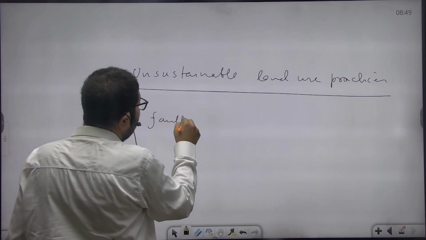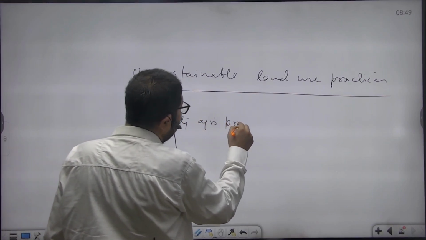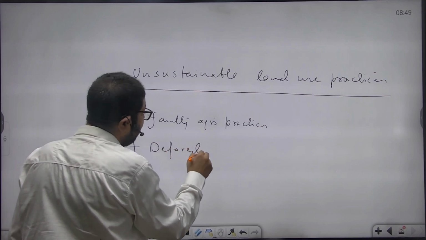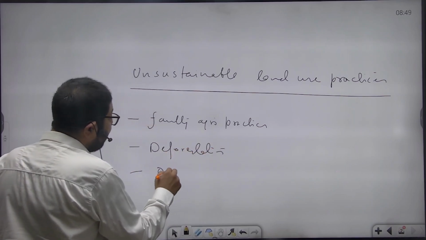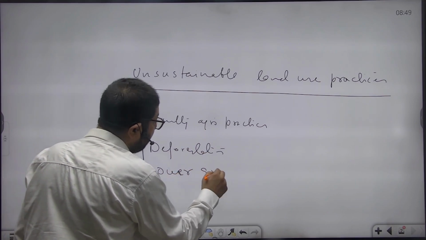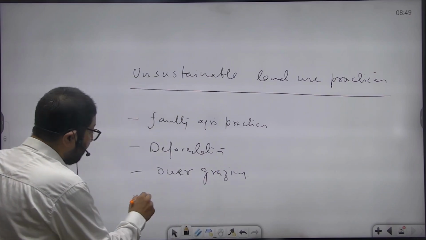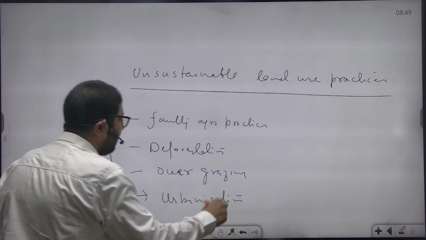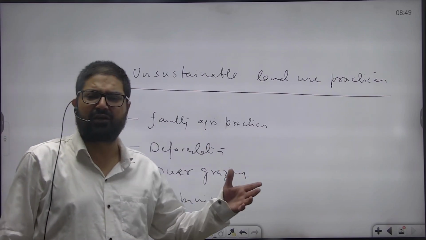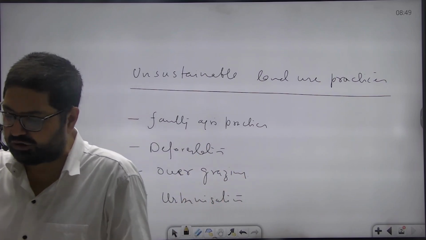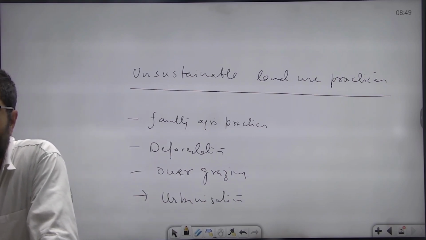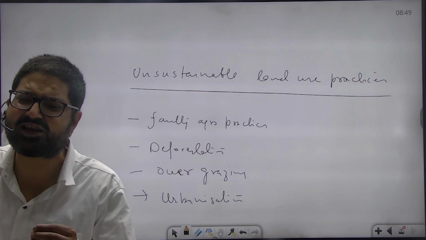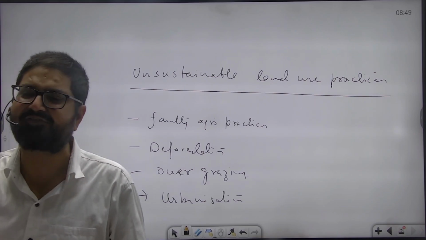faulty agricultural practices, large scale deforestation, overgrazing, haphazard urbanization, and one more that is natural is climate change. One is natural. So large scale deforestation, overgrazing, faulty agriculture practices, urbanization, climate change can lead to desertification in any climate. Now they are saying justify with examples.